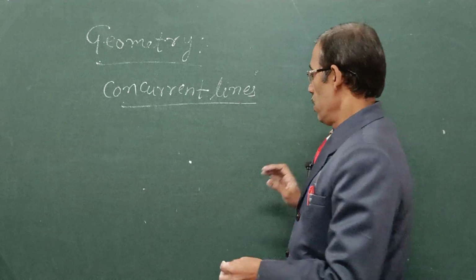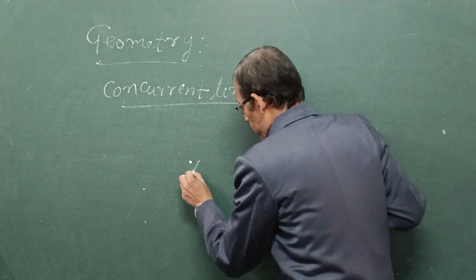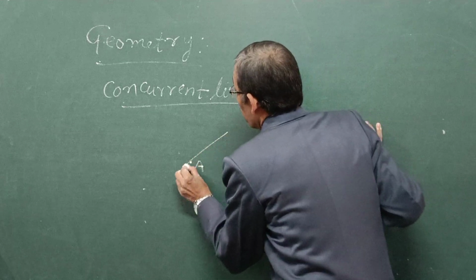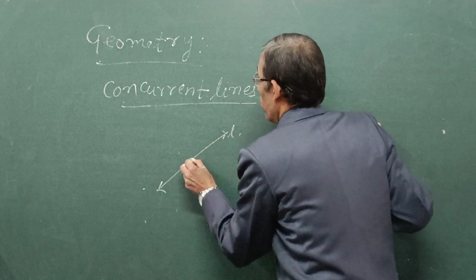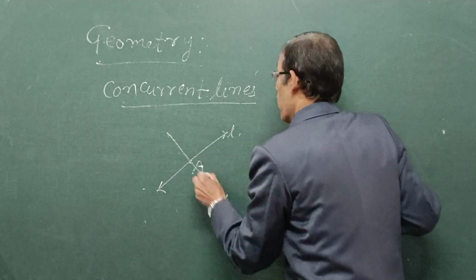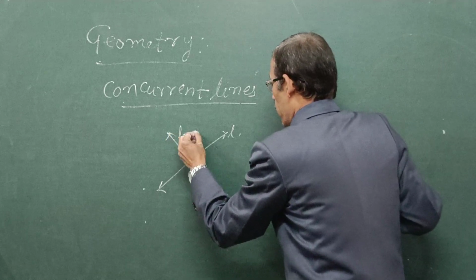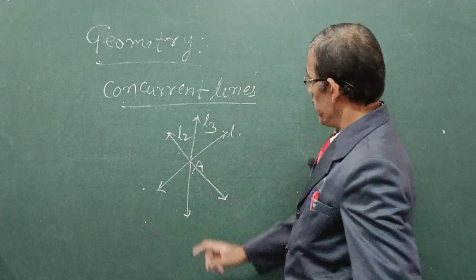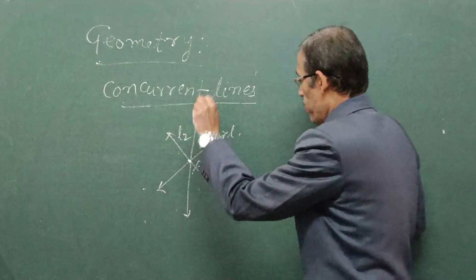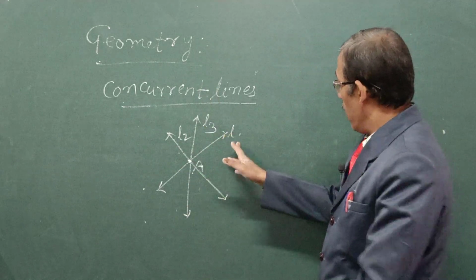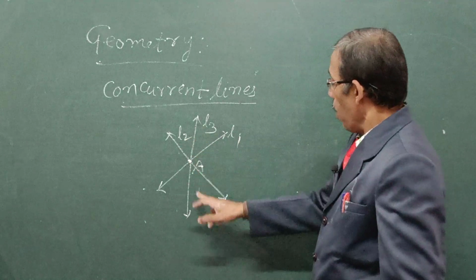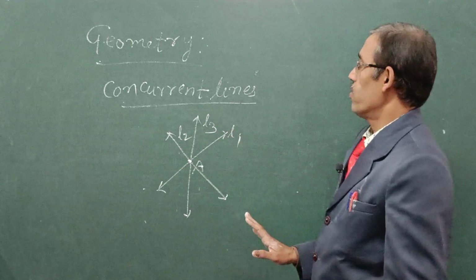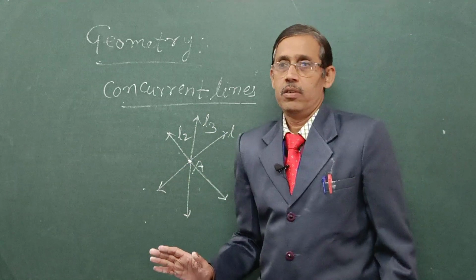Suppose this is point A. From this point, one line L1 passes, another line L2, and a third line L3 passes. Here see that from this figure, three lines L1, L2 and L3 pass through the same point A. Then these three lines are called concurrent lines.